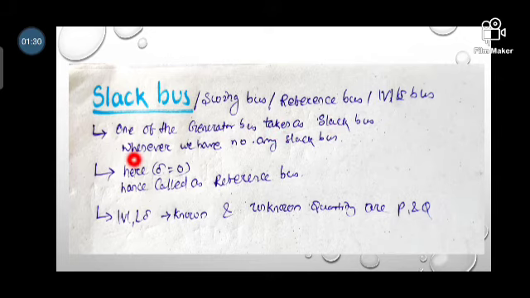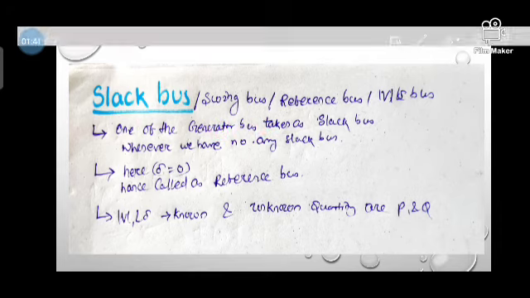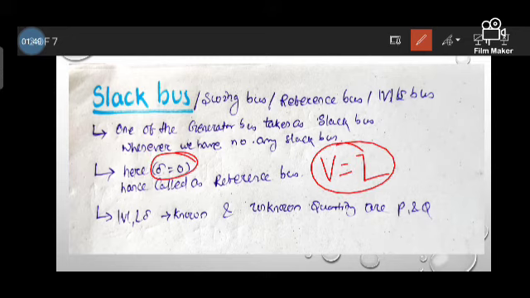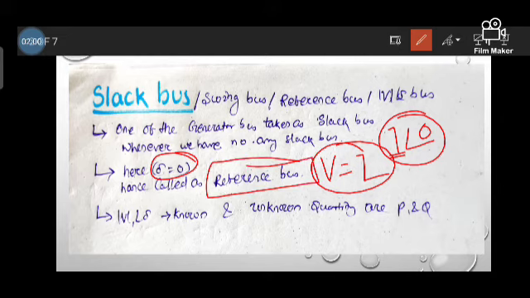Whenever we have no slack bus in our system, we have to choose one slack bus from the generator buses. In the slack bus the voltage magnitude will always be 1 and the phase angle will be 0, so it is represented as 1 angle 0. This is our reference, hence it is called a reference bus.